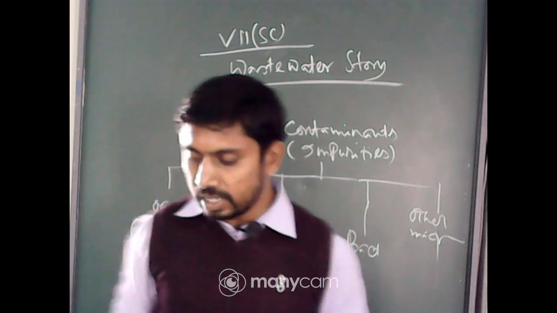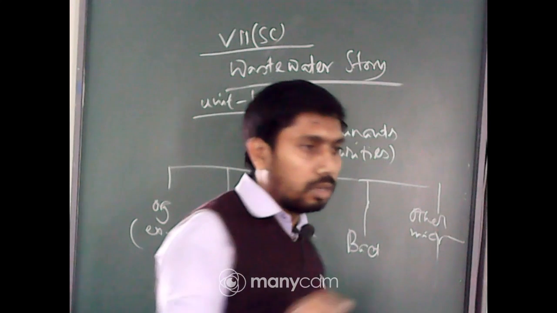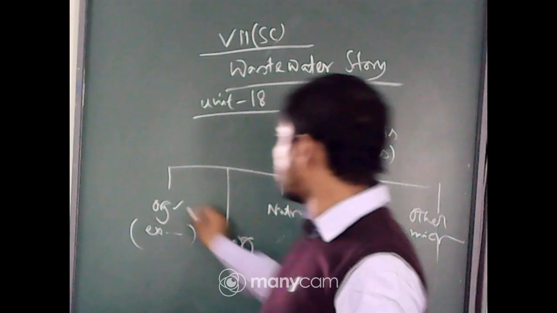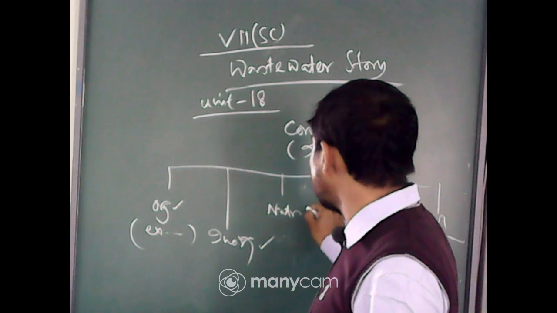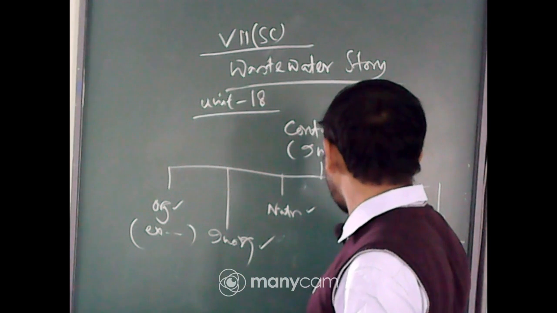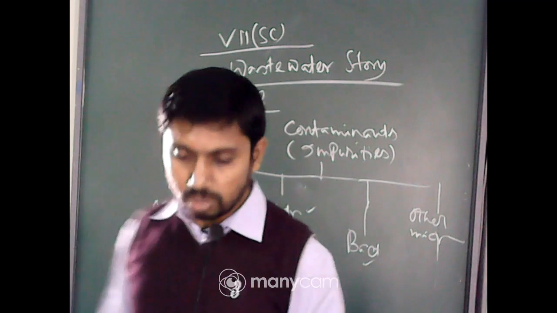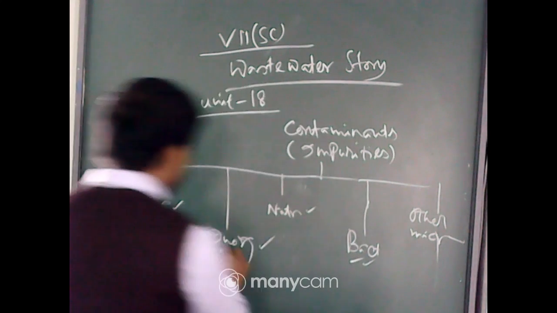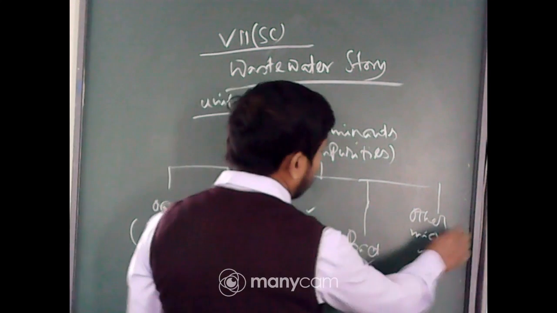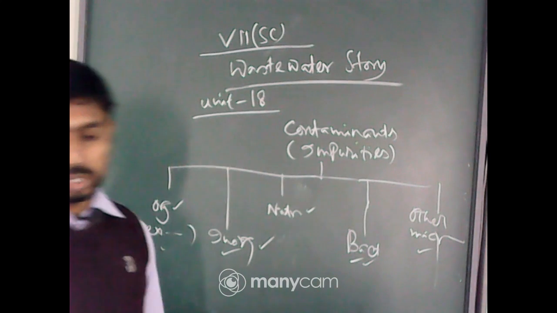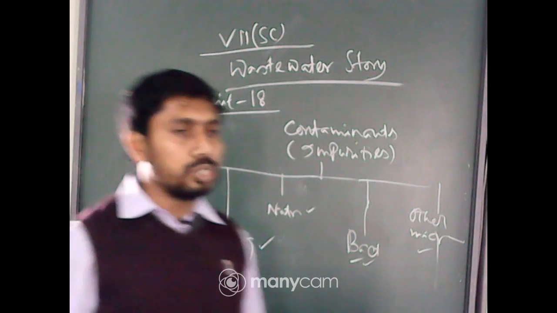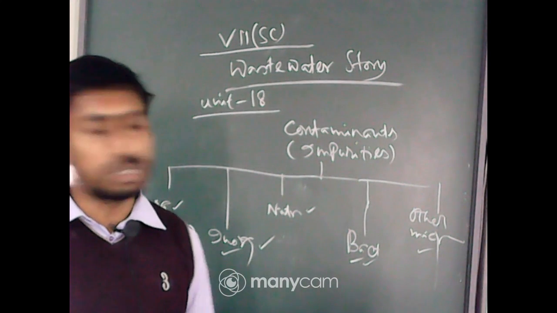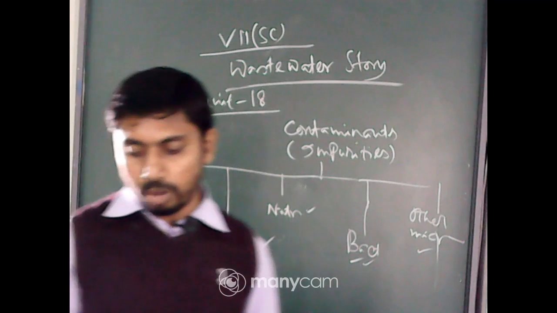Suppose for example nitrates is given. Now the question is, is nitrates an organic impurity, an inorganic impurity, a nutrient, or bacterial? This is a multiple choice question. In the same way, protozoa: is it a bacteria, organic, inorganic, or other microbes? So this type of question may arise, or a theoretical question: write some bacterial contaminants present in the wastewater, for 2 marks. Such questions may come from that part.